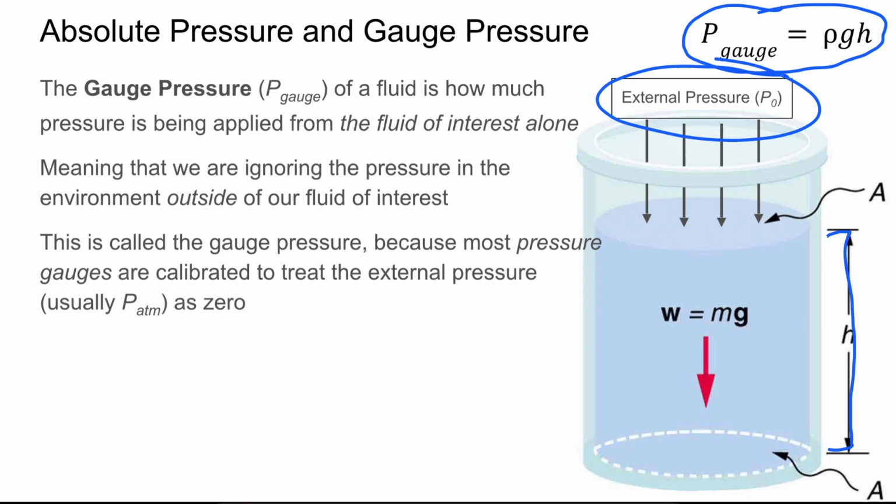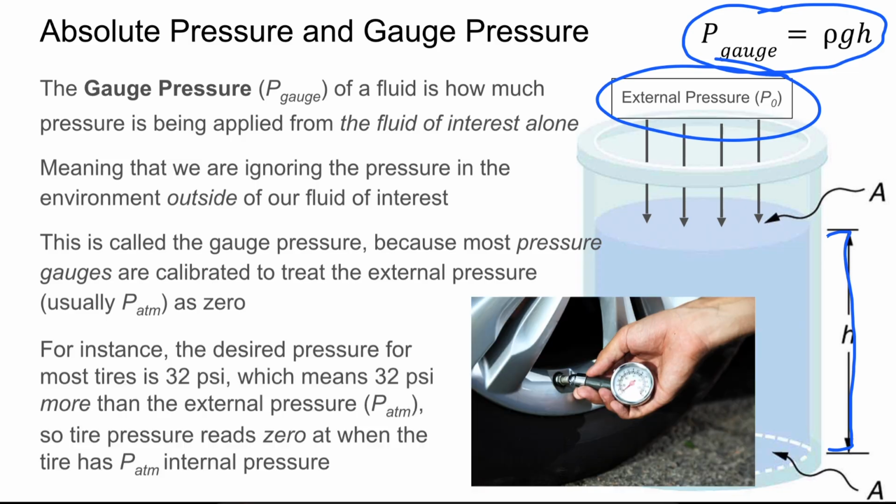This is called the gauge pressure because most pressure gauges are calibrated to treat the external pressure, usually, again, atmospheric pressure of 1 ATM's worth of pressure, as zero. And so, for instance, when you think about measuring the tire within your car, if you take a little tire gauge, usually our tires for a car want to be at about 32 pounds per square inch, to use the imperial system.